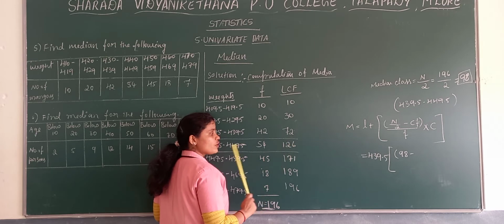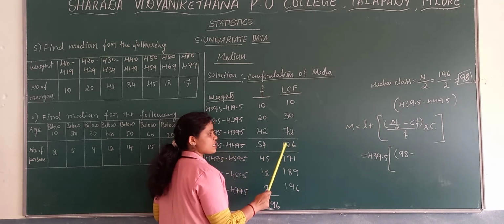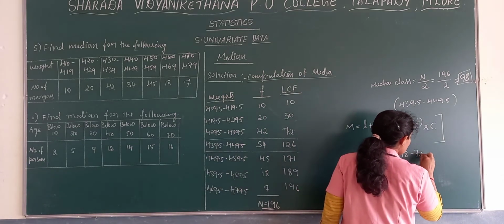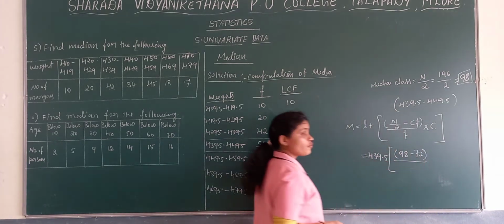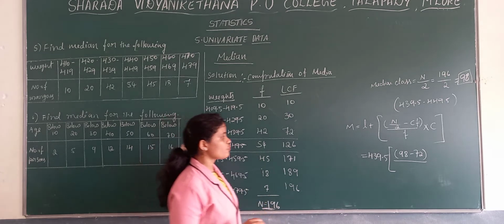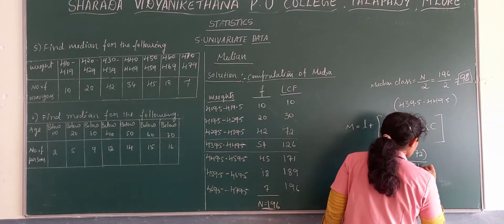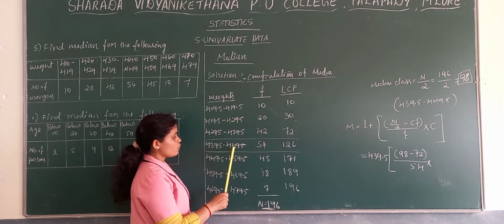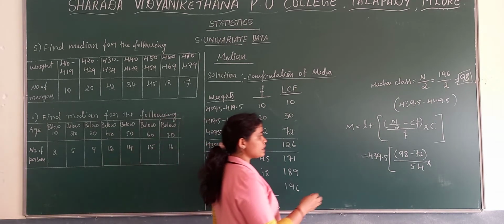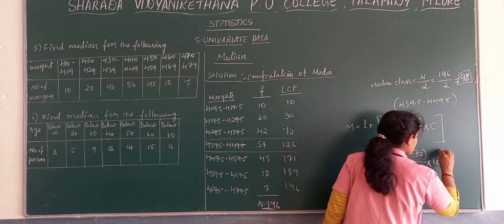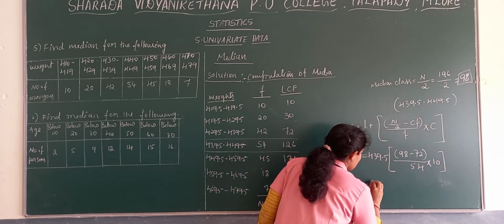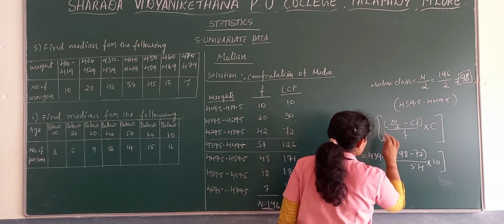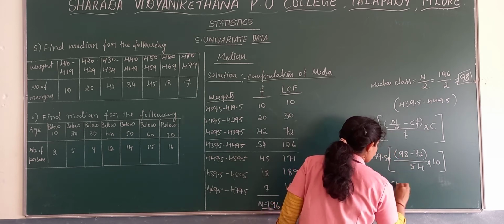The cumulative frequency of the median class is 126, the preceding value is 72. Divided by the frequency of that class, which is 54, into the gap. The gap between 449.5 and 439.5 is 10. And write plus here, otherwise it will be wrong.